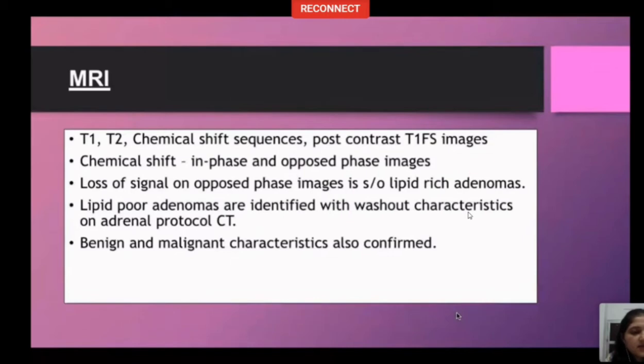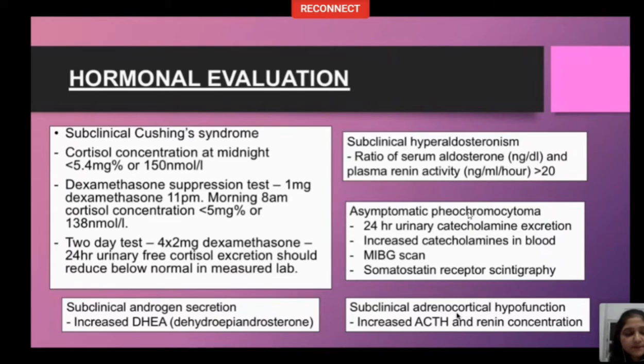Coming to MRI, the protocol followed is T1, T2 sequences, chemical shift sequences, and post-contrast T1 FS images. In chemical shift, if it is a lipid-rich adenoma, in-phase and opposed phase images are done, and there will be signal loss on opposed phase images. Lipid-poor adenomas cannot be identified with chemical shift MRI, and adrenal protocol CT is the main thing to do. Benign and malignant characteristics which are seen on CT are also confirmed on MRI.